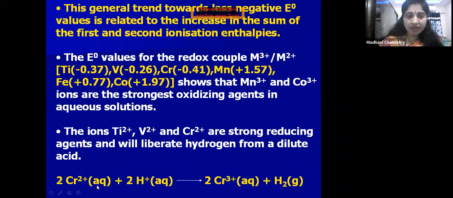You can see one example here, chromium Cr2+, when it reacts with H+ ions from acid, it converts into Cr3+. So it is oxidizing itself, and it reduces the H+ ion, because for hydrogen, the oxidation state is +1, and in hydrogen gas the oxidation state is 0 because it is an element. So chromium Cr2+ is oxidizing itself and it reduces the H+ ion. So that's why Cr2+ is a strong reducing agent.